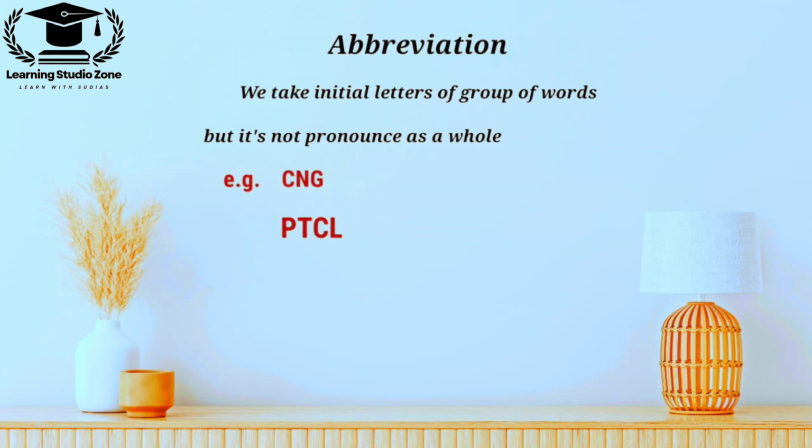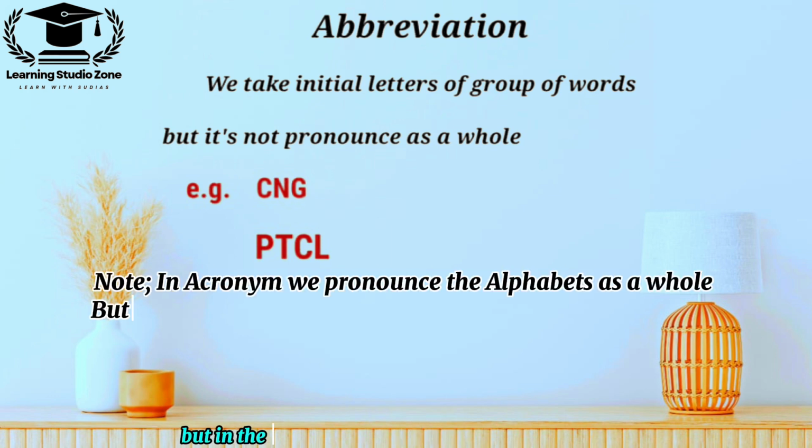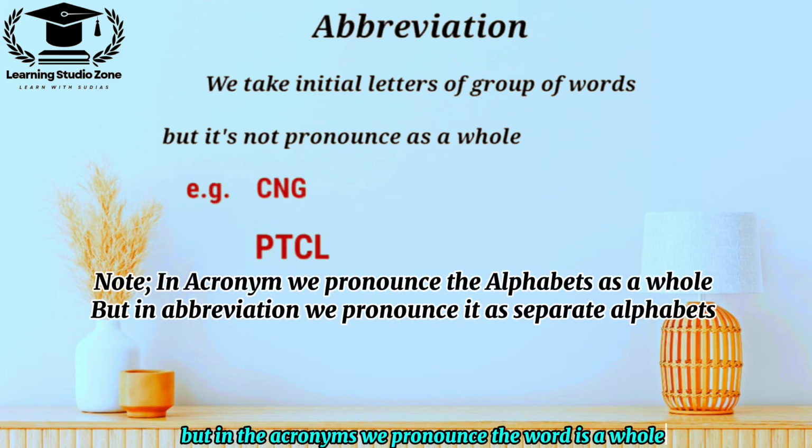Abbreviations. Abbreviation we can define as when we take the initial letters of a group of words but they are not pronounced as a whole. Like for example, we have the words CNG and PTCL. In abbreviation, we pronounce the letters separately. But in acronyms, we pronounce the word as a whole.